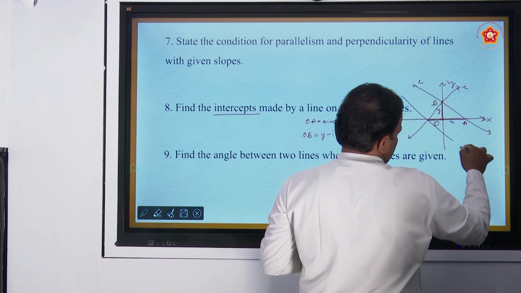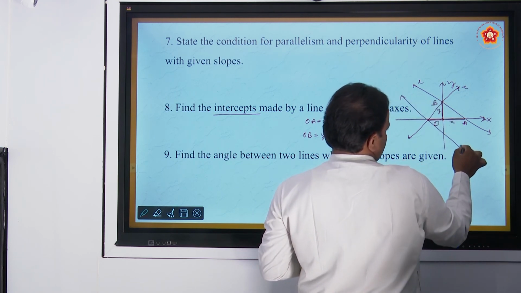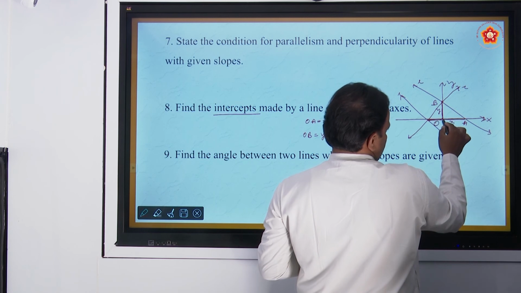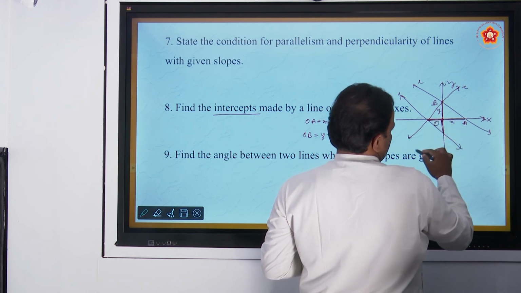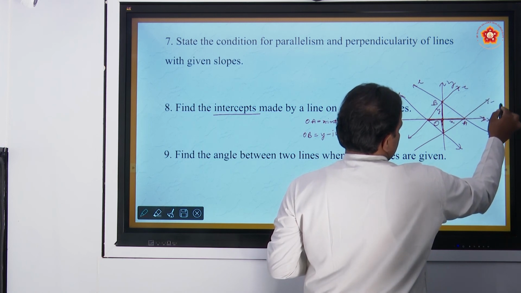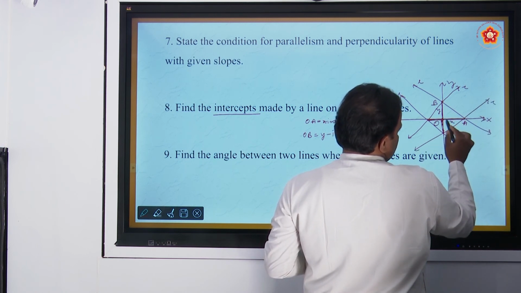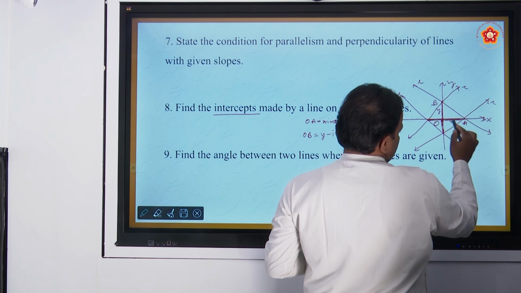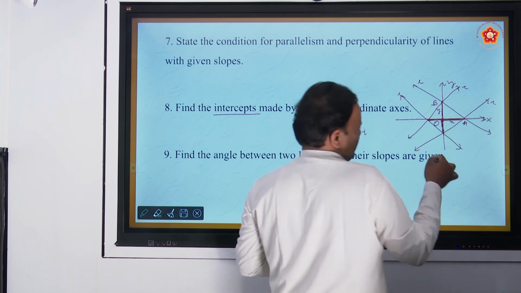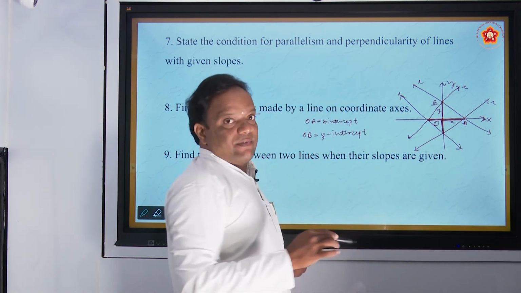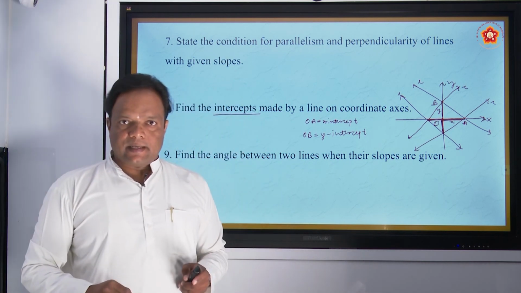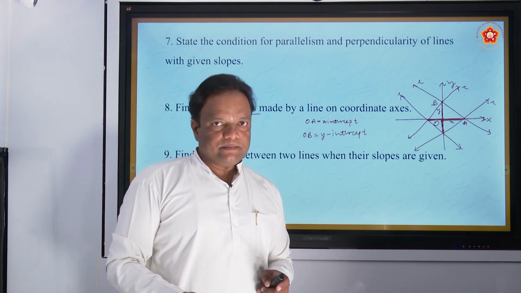Suppose I draw a line like this here, so x-intercept is also negative, y-intercept is also negative. Draw one more line here, this is L. For this line, x-intercept is positive, y-intercept is negative. In different quadrants we have different signs of intercepts. Correct? I think you understand intercept meaning.